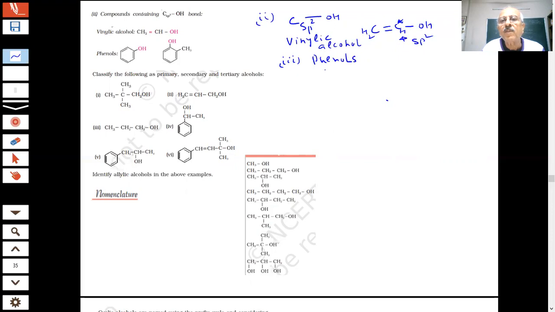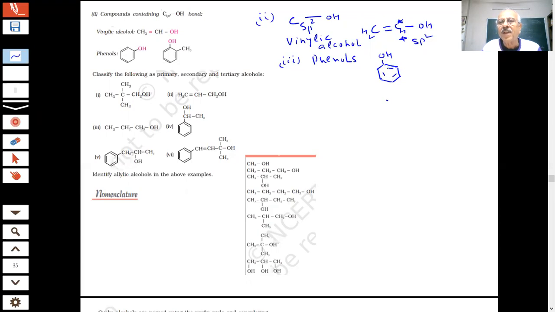You are familiar with phenol, students, where the OH group is attached to the benzene ring. This is an aromatic system, which is different even from a double bond, because you know there is extra stability in the benzene ring.